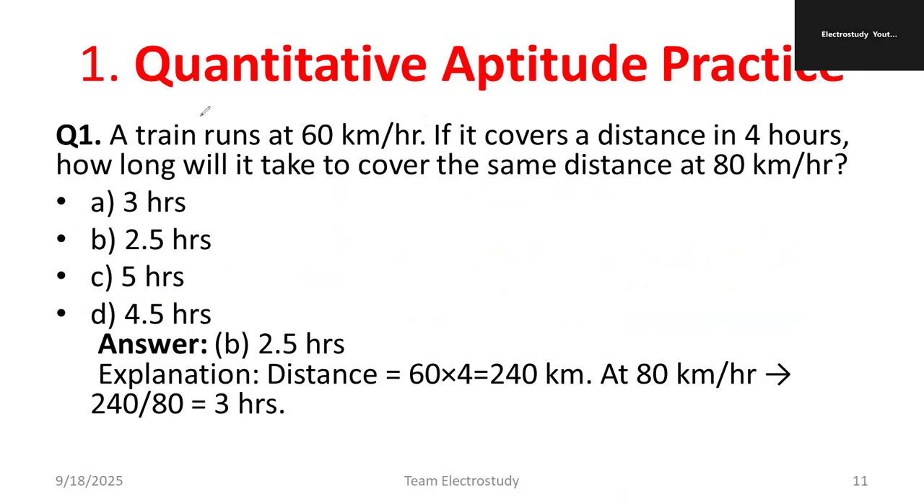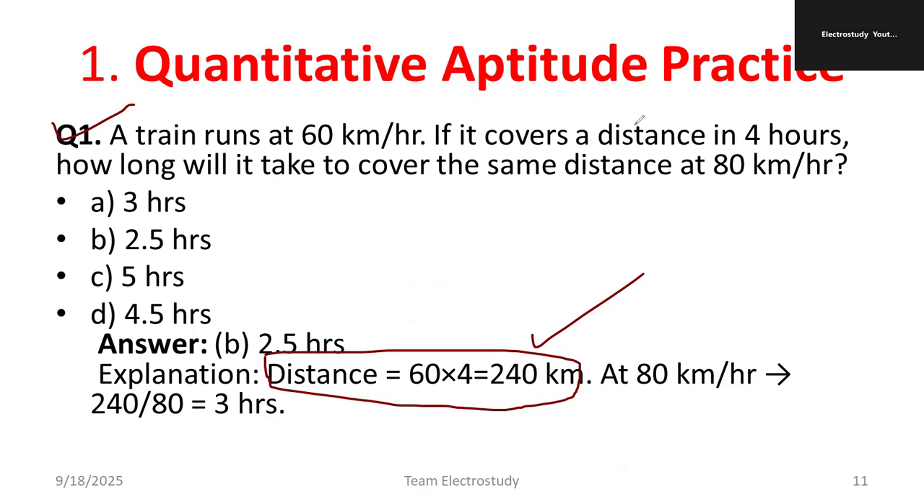This question is related to speed and distance. A train runs at 60 km per hour. It covers a distance in 4 hours. How long will it take to cover the same distance at 80 km per hour? We have options. First of all, the distance will be constant, so you need to calculate the distance. You know speed is equal to distance by time, so distance equals speed into time. So we computed the distance equal to 240 kilometers.